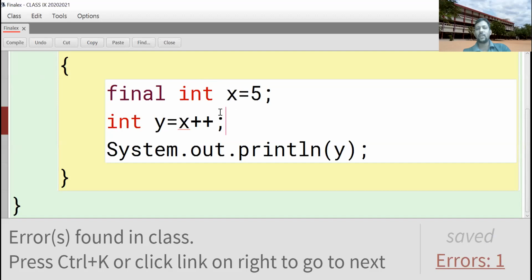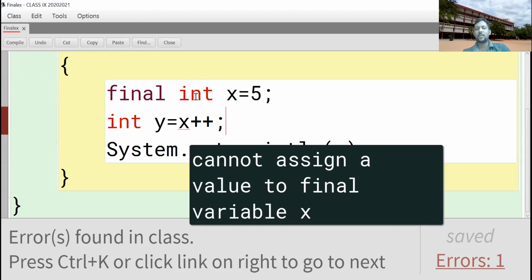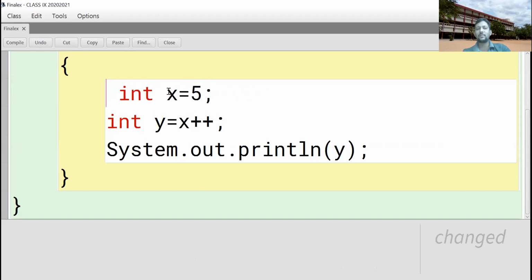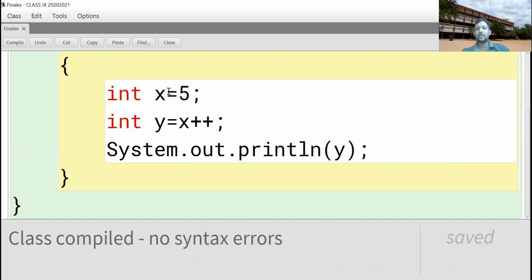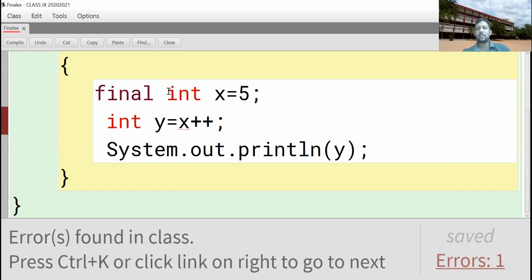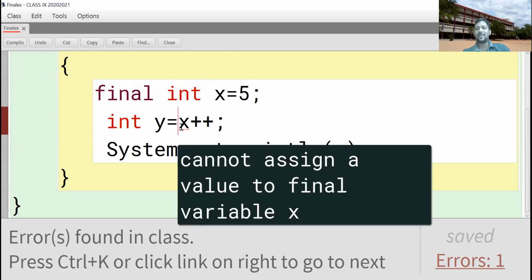Why is the error coming? Because we are using a final variable. Final for a variable means it is not possible to modify. That means it is a constant. If you remove final, then no errors.